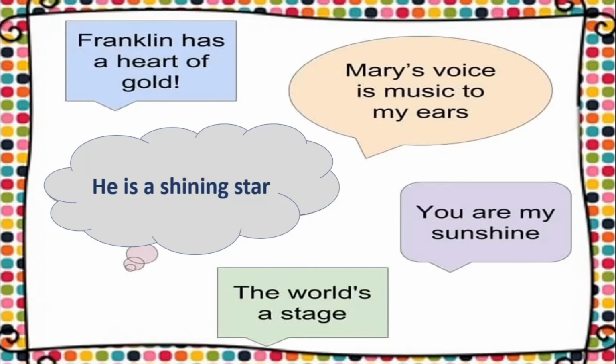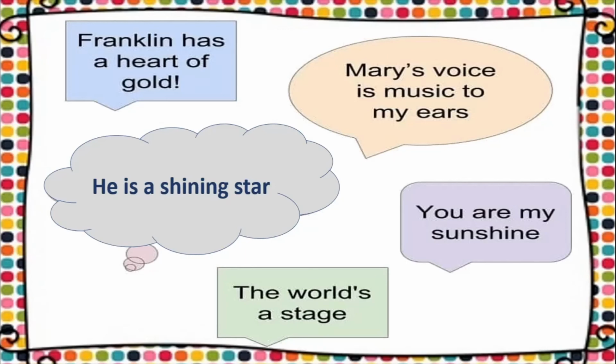There are some more examples here. See, Franklin has a heart of gold. So Franklin's heart is said to be made up of gold. So these are two different things, two unlike things. A person's heart and gold. But then they're saying that Franklin's heart is gold. Mary's voice is music to my ears. So Mary's voice is compared to music. He is a shining star. So he is compared to a shining star.